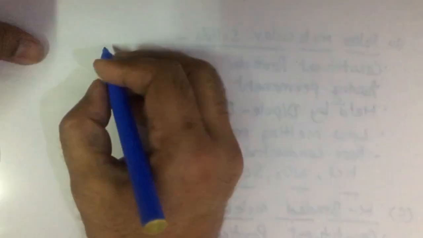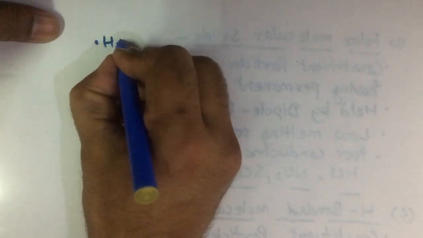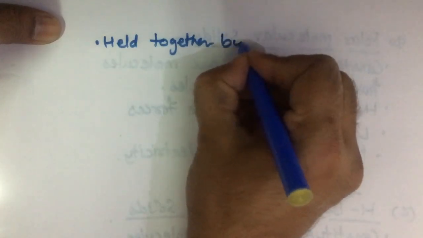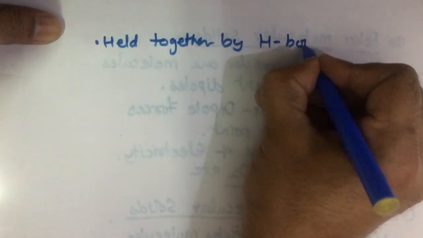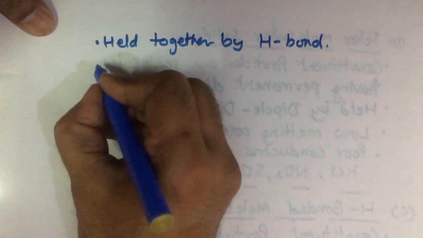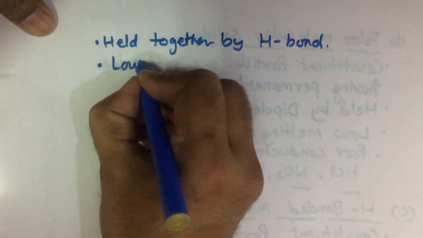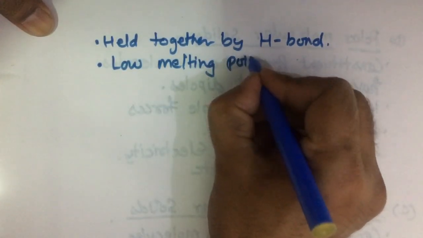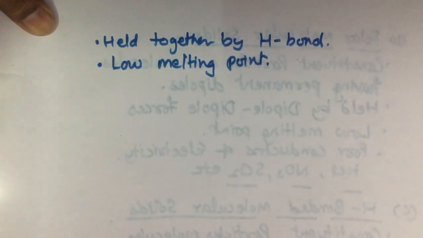As the name indicates, these particles are held together by intermolecular hydrogen bonds. They have low melting point, but higher than polar and non-polar molecular solids.